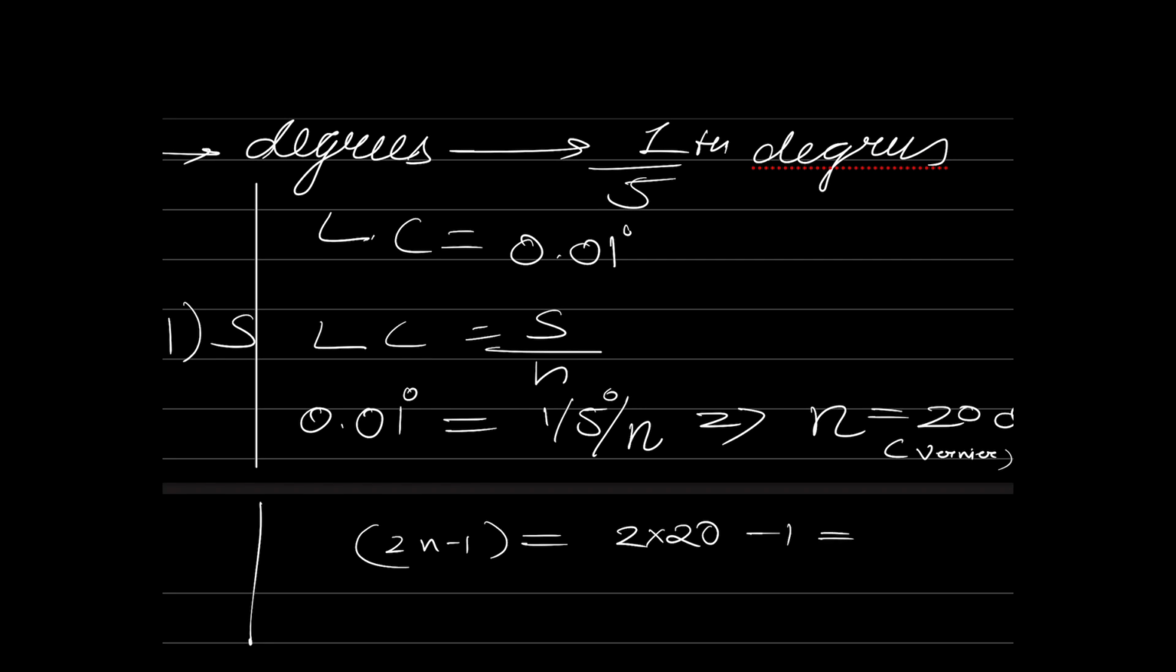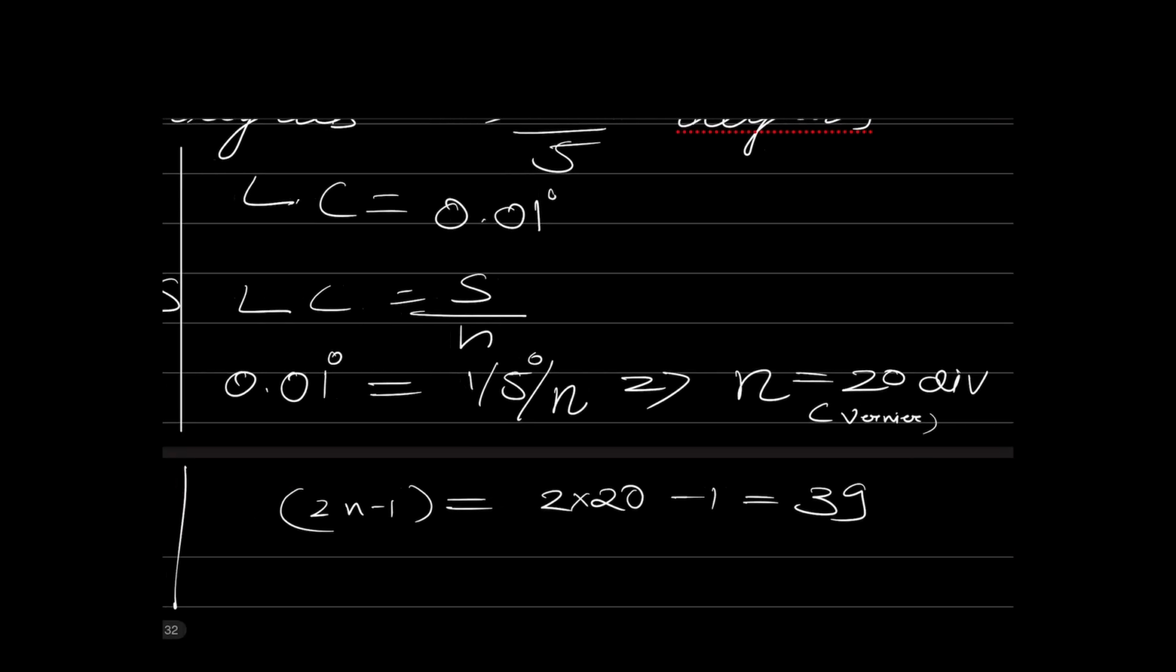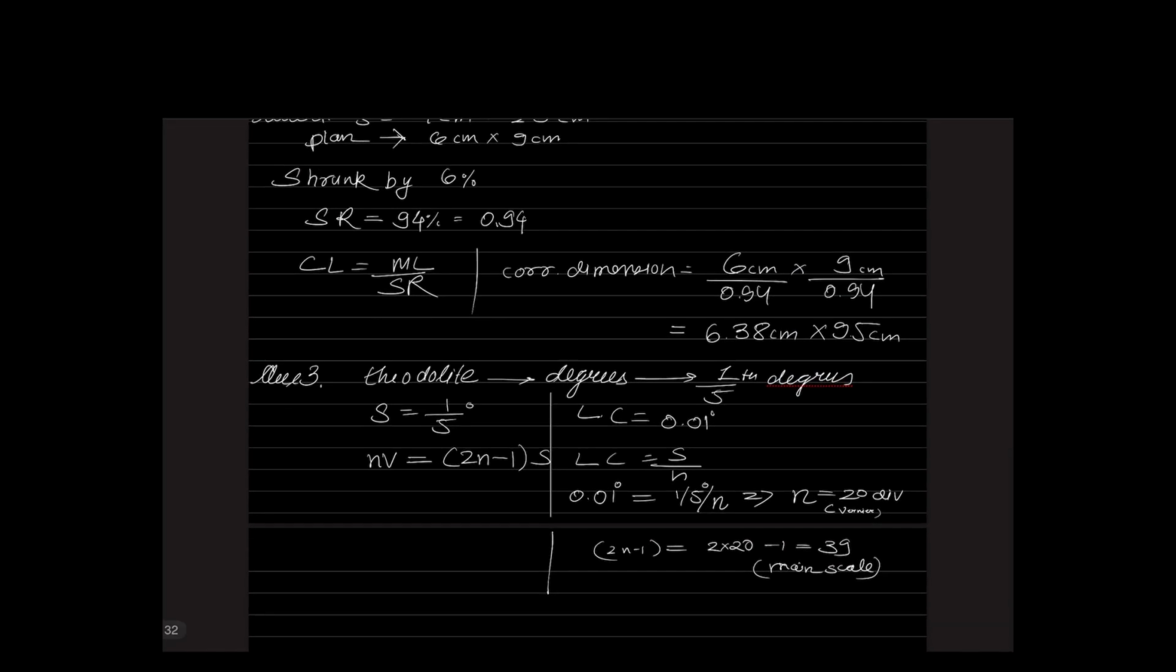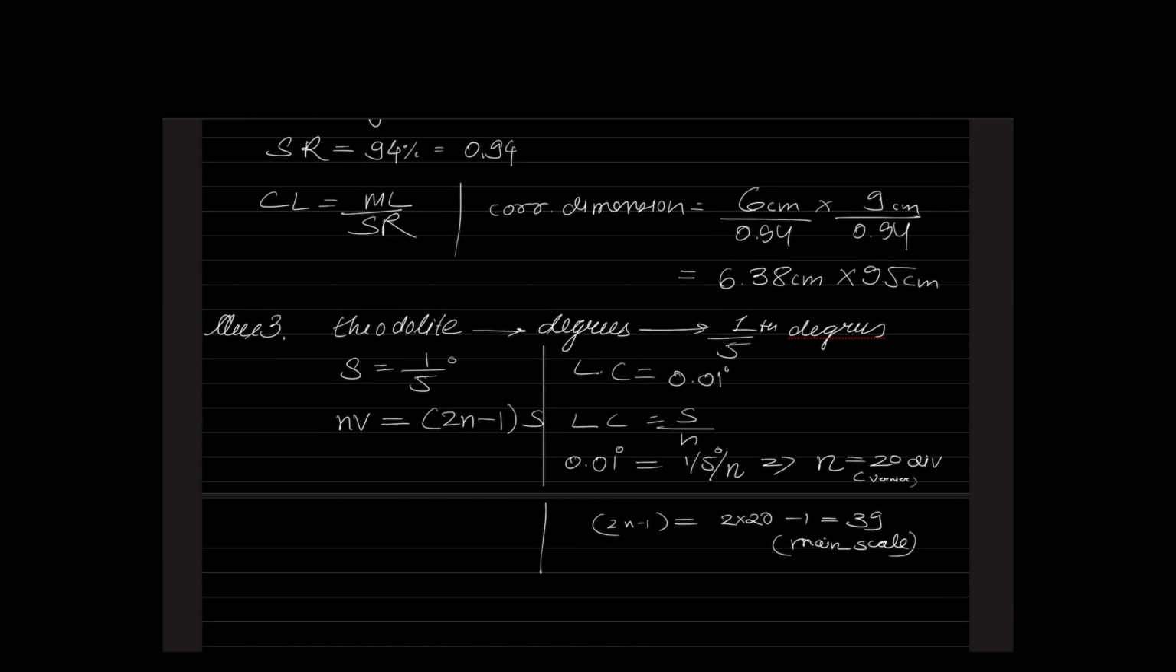What is my answer here? Option C should be the answer. Anybody got it? Yes, very good, Sharwan Kanchi, C is the correct answer. 20 is the number of divisions on the vernier, so that is not the correct answer.